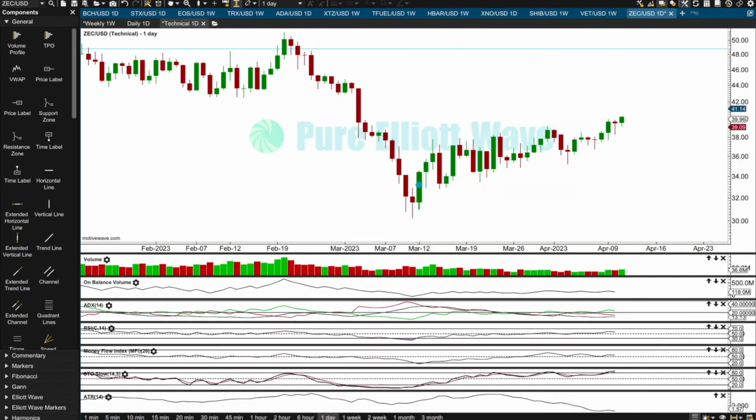On the daily chart, there's a strong bullish engulfing candlestick pattern, also forming part of the morning star bullish reversal pattern. This is the 12th of March 2023. It didn't have push from volume though. This first candlestick here had weaker volume than the previous two downward sessions. So we cannot have a lot of confidence in that bullish candlestick pattern, either the morning star or the bullish engulfing pattern. We can draw a support line across recent lows. While price remains above this support line, it is possible that there could be a new upward trend. If we see a break below the support line, then the probability of that would reduce.